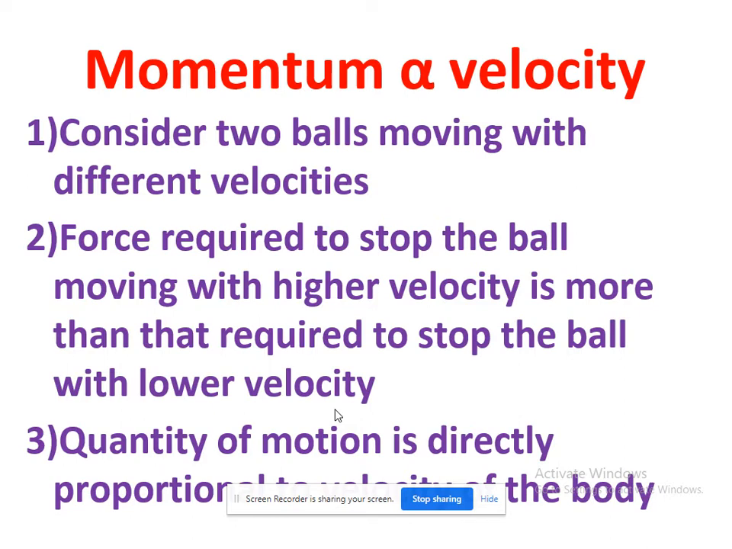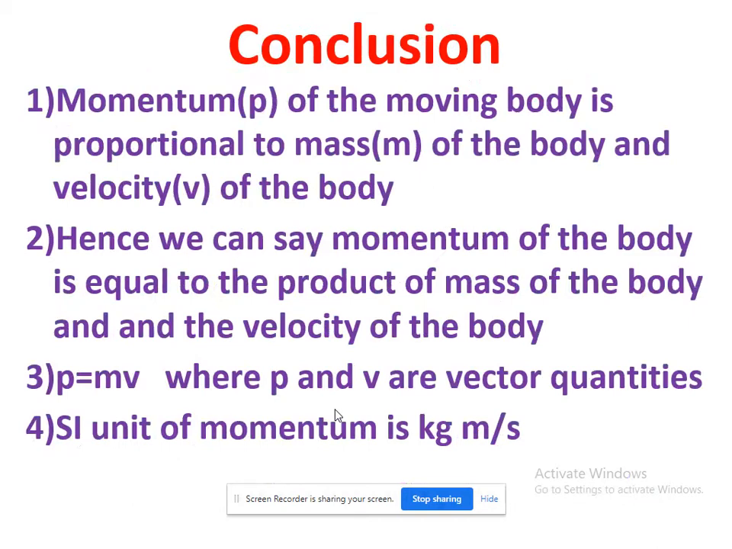So what we understood from these two slides is that the momentum of a body is directly proportional to mass and directly proportional to velocity. Our momentum depends on two quantities, mass and velocity. Momentum is denoted by the letter P. The momentum of a body is proportional to the mass m and the velocity v of the body. Therefore, momentum P is equal to the product of mass and velocity, where P is momentum, v is velocity, and m is the mass of the body.